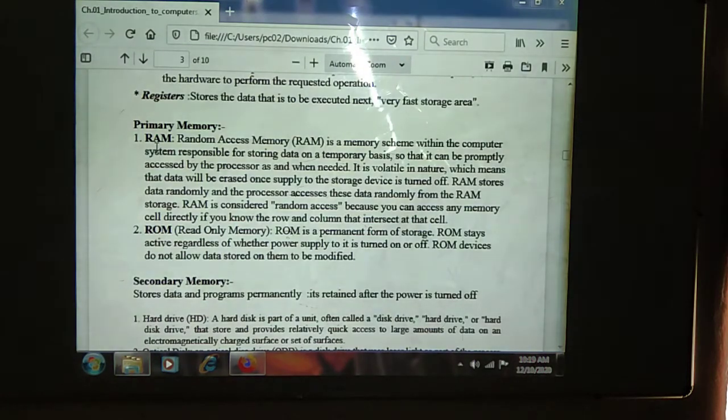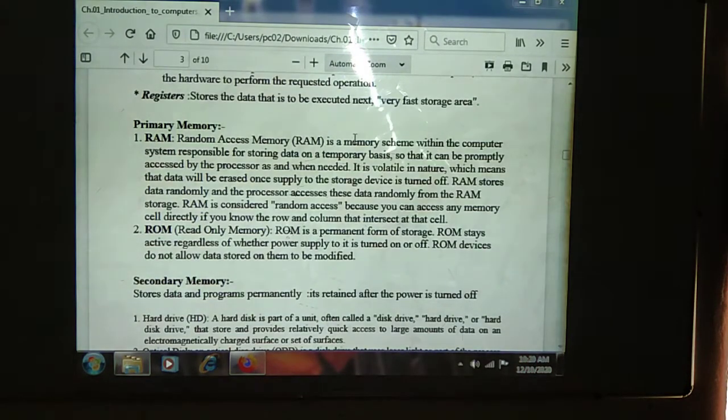Next, the secondary memory stores the data and programs permanently. By using secondary memory, we can input the data and also retrieve the data. In the future, if you want to save data permanently on a hard disk or anything, we need to use the secondary memory. It retains data after the power is turned off, and whenever we need to retrieve the data, it can be retrieved from the secondary storage device. Whenever we switch off the system, the data is stored permanently. That is the use of the secondary memory.